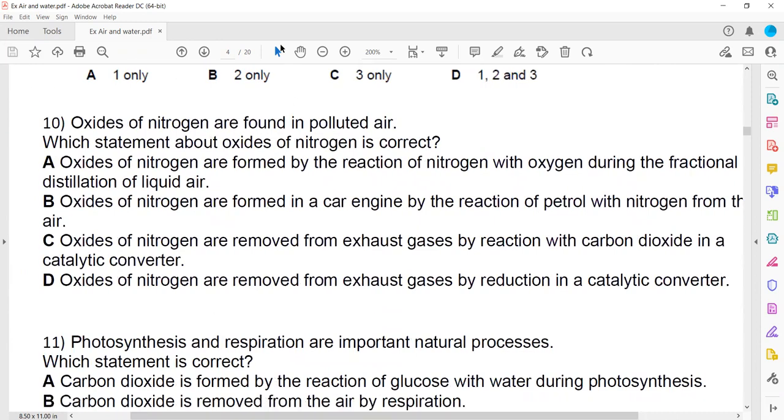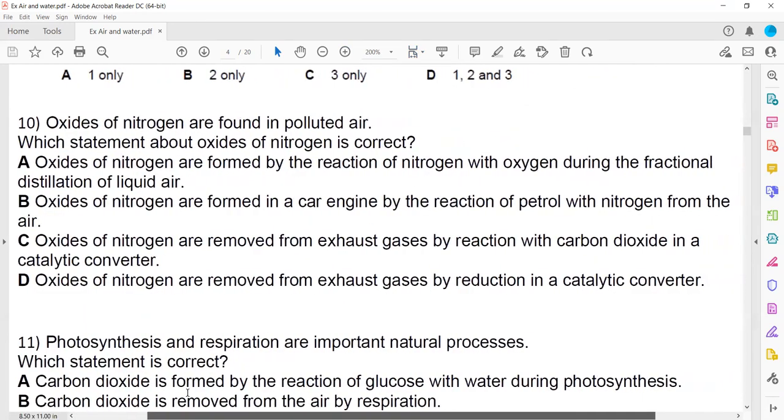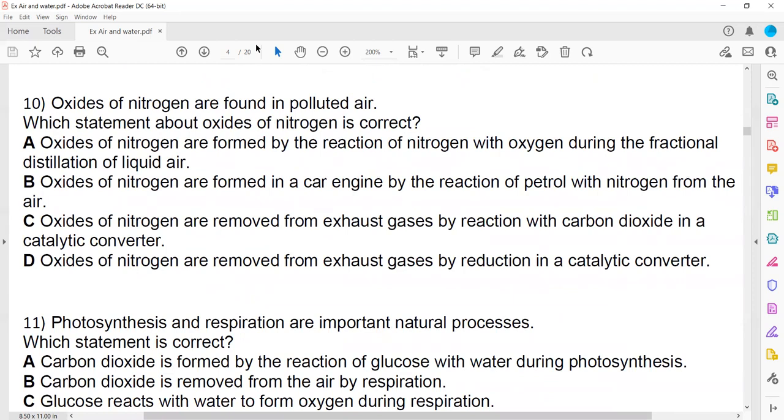Then oxides of nitrogen are found in polluted air. The question is which statement about the oxides of nitrogen is correct. Oxides of nitrogen are formed when nitrogen and oxygen react during fractional distillation. No, that is wrong. It is correct that nitrogen and oxygen react, but not in fractional distillation. Oxides of nitrogen are formed in a car engine by reaction of petrol. That is wrong, because it is nitrogen and oxygen from the air reacting due to high temperature.